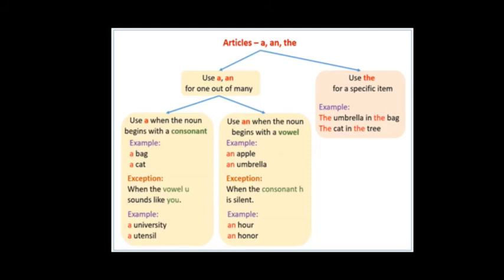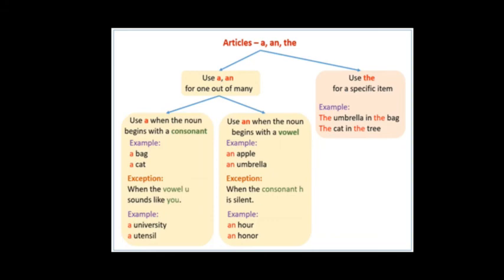So we use a university, a utensil. Since the sound is like y-o-u, we use the article a. Next is an, here also: an apple, an umbrella. Children, can you observe which letters these words start with? A and u, so definitely you have to use an.